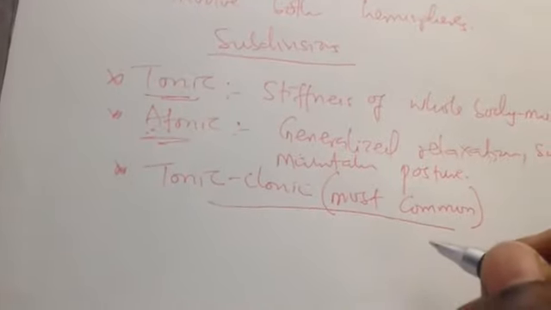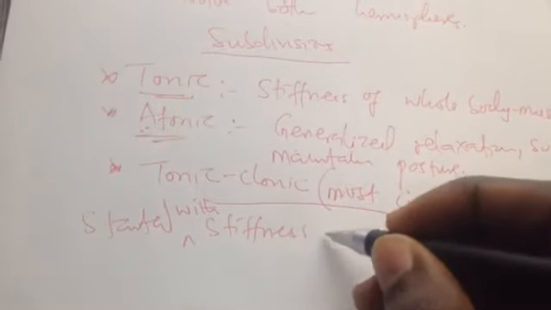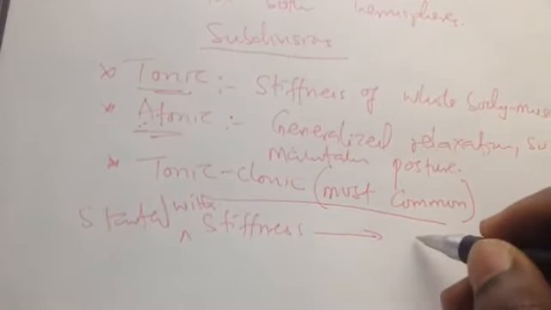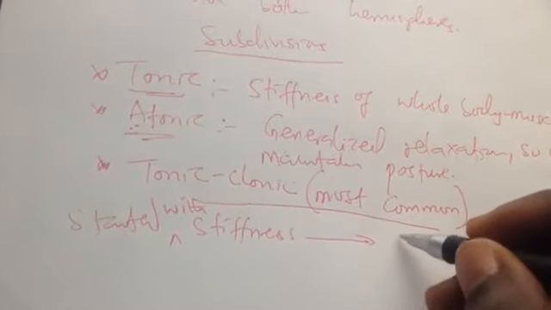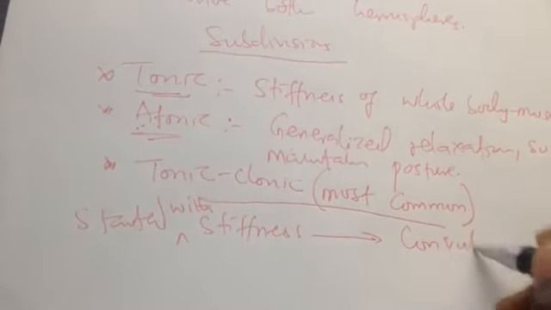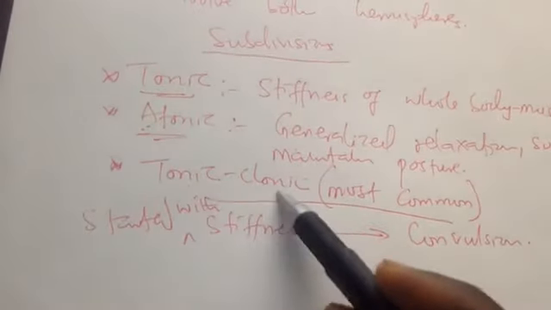This tonic-clonic starts with stiffness and then progresses to convulsion. Tonic means stiffness, and clonic means convulsion.